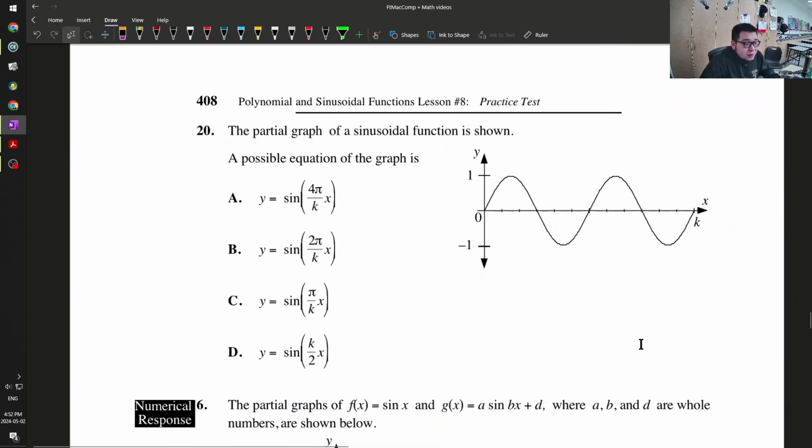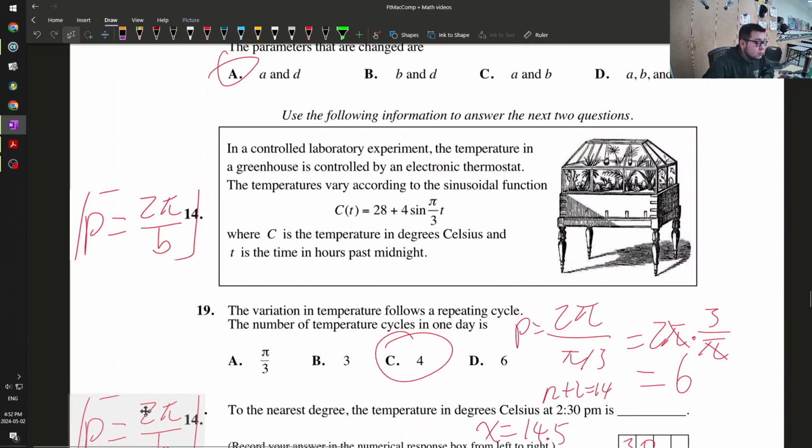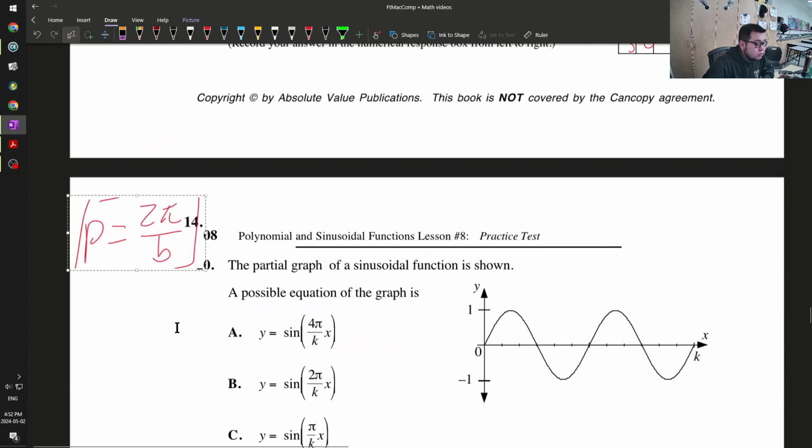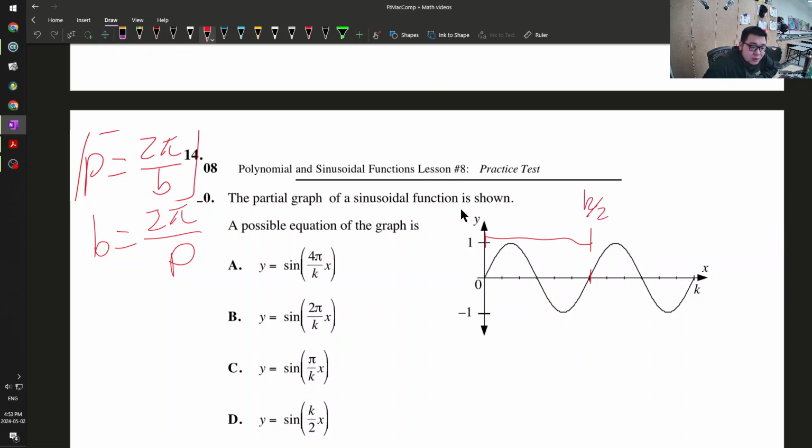Okay, the graph of a sinusoidal function is shown. What is a possible equation of the graph? Okay, so I know the period is equal to 2 pi over b. Therefore, b is equal to 2 pi over p. So what is my period? Well, my period is from 1 to half a k, because if I go to k, there are 2 periods, right?